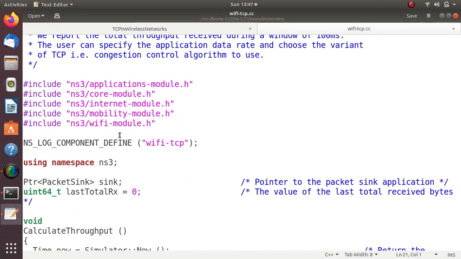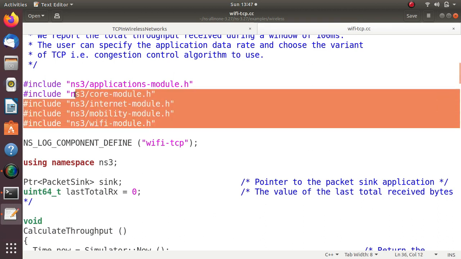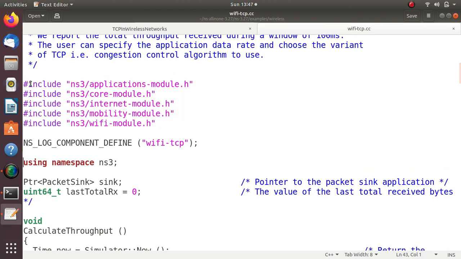If you want to go through the entire source code of this particular TCP file, you can refer to the third.cc file. Once you understand third.cc, you come here so that you can better understand wireless networks and TCP together. First, there are so many header files included. Then using namespace ns3, which is explained in first.cc. Then I have a pointer to packet sink, with the variable name sink, and lastTotalRx.